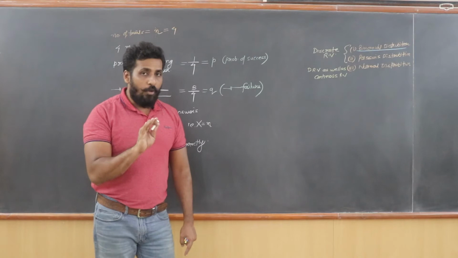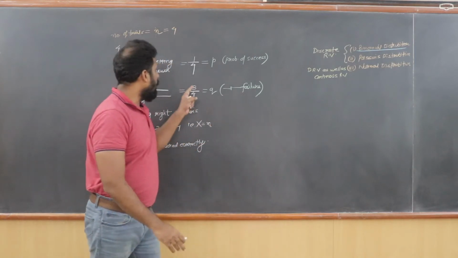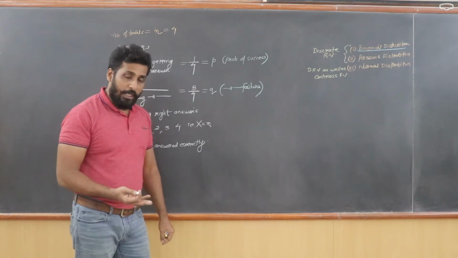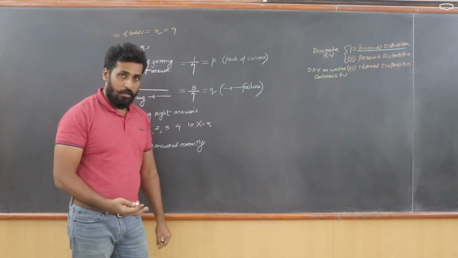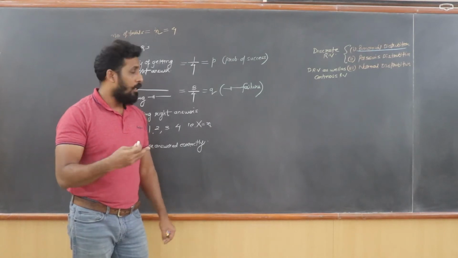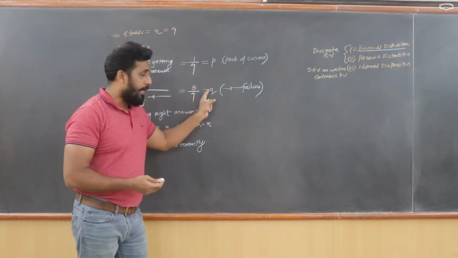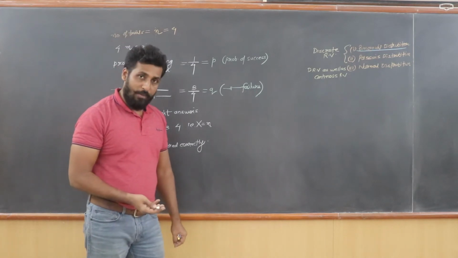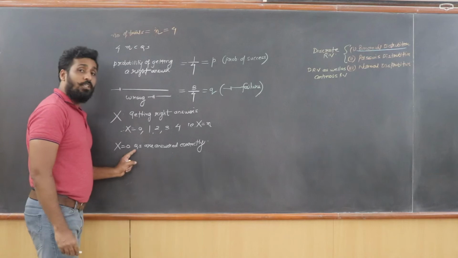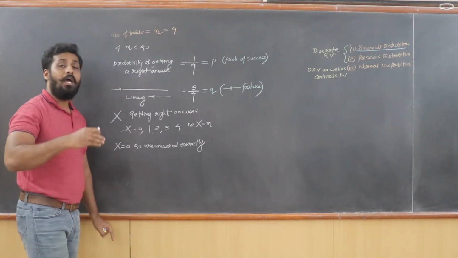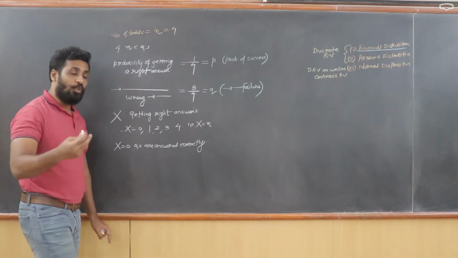What is the probability of getting a wrong answer? It was 3 by 4, or I can denote it by Q. The second question that you answered is also wrong. What is the probability of getting a wrong answer in the second question? Again 3 by 4, or I can say Q. The third question also came wrong and the fourth question also came wrong. That means when I say x is equal to 0, questions are answered correctly, the first question is wrong, the second is wrong, the third is wrong and the fourth question is also wrong.